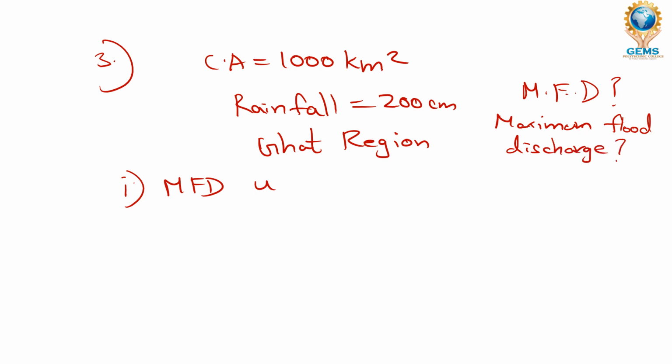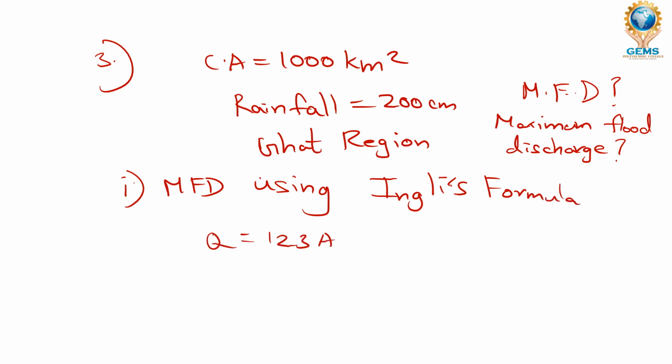So we are going to calculate the MFD using this English formula, which is Q is equal to 123 A divided by root of A plus 10.24. You already know A is CA, which is equal to 1000 kilometers squared.